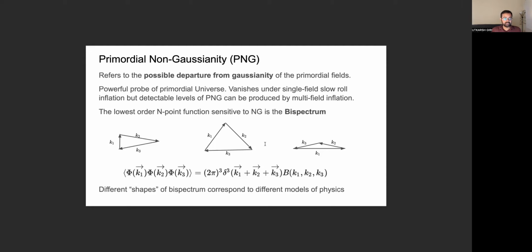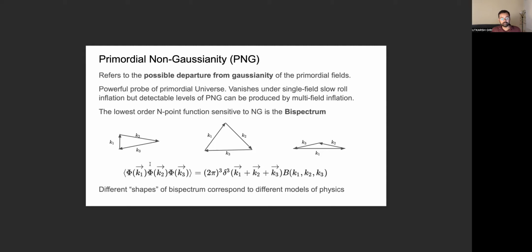In order to look for PNG, one can look into cosmological data sets, for example, the CMB map. But in order to analyze those data sets, we need a statistic that is sensitive to this PNG signature. And the lowest order n-point function that is sensitive is the bispectrum, which is defined as the ensemble average of the product of fields at three different wave vectors, which sum up to form a closed triangle.